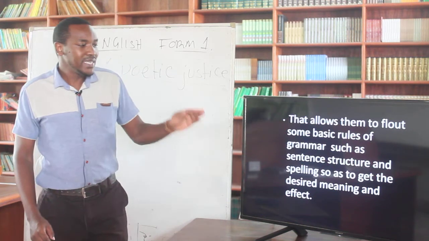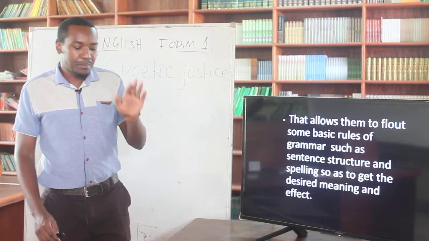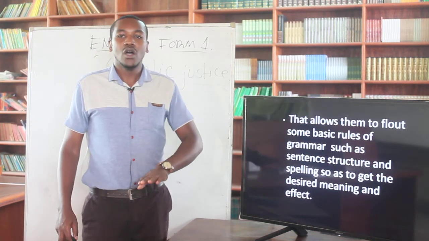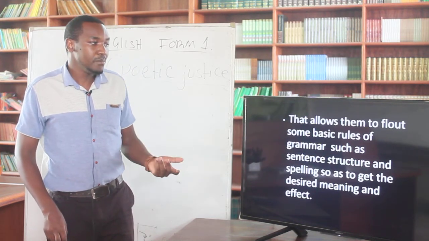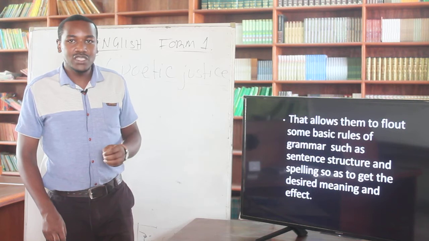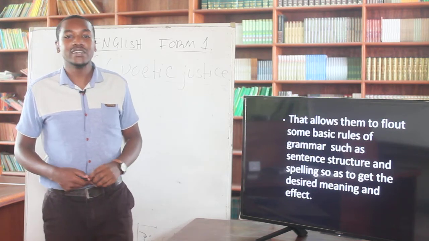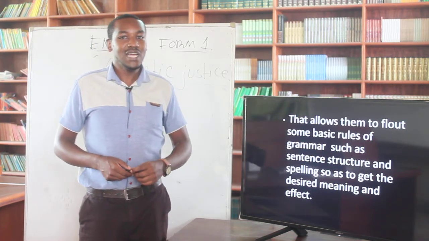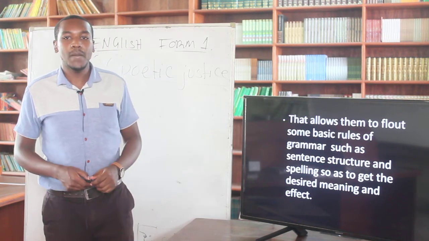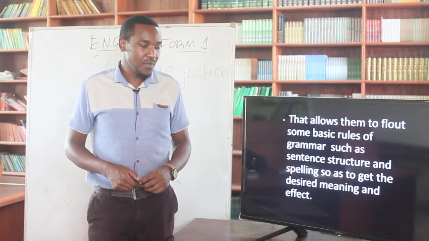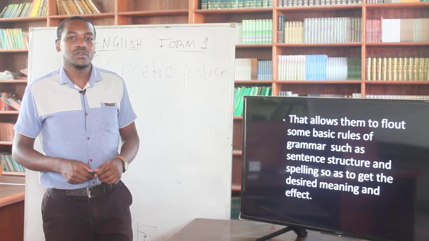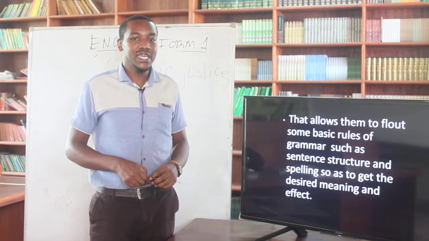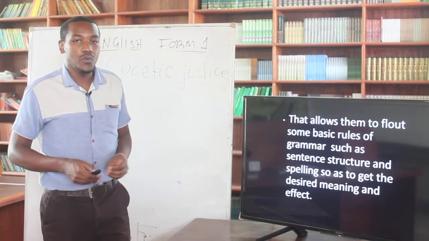But now, poetic license, we have said, is the permission given to any author of a poem to use language at his or her own disposal. And that allows them to flout some basic rules of grammar, such as sentence structure and also spelling, so as to get the desired meaning and the effect they want to create.